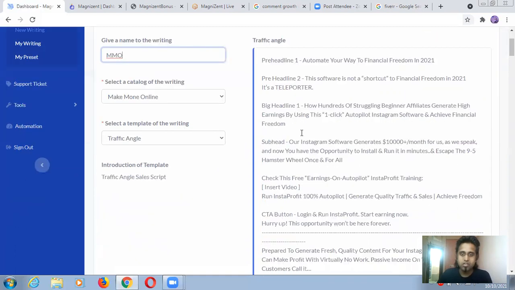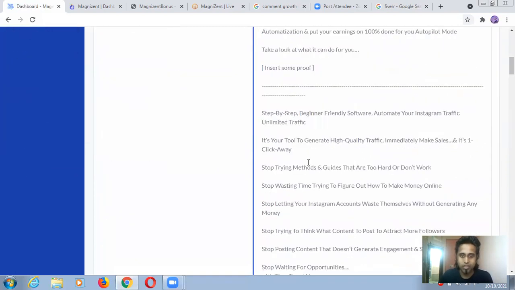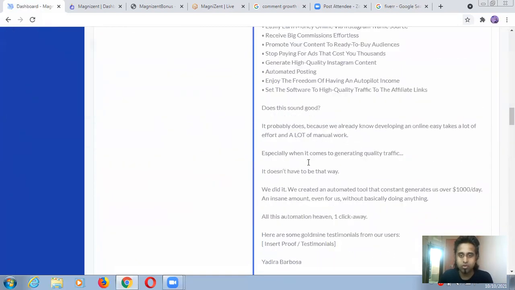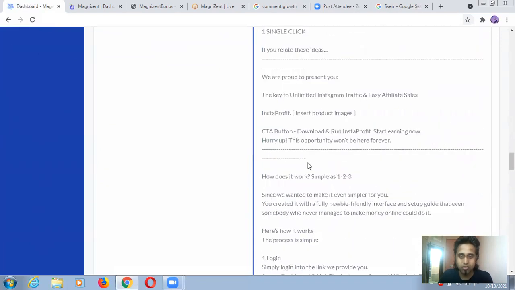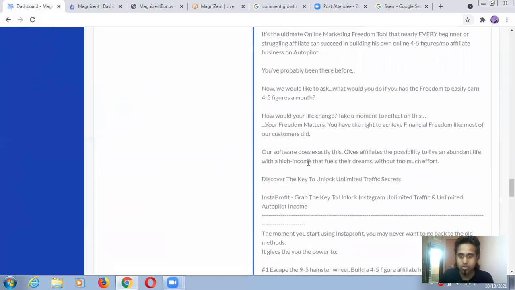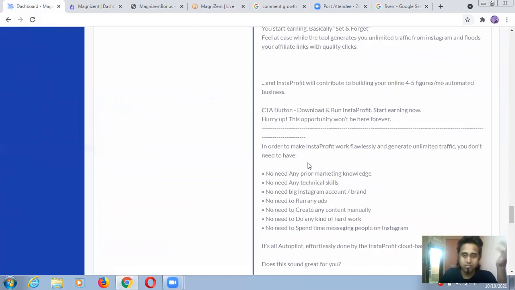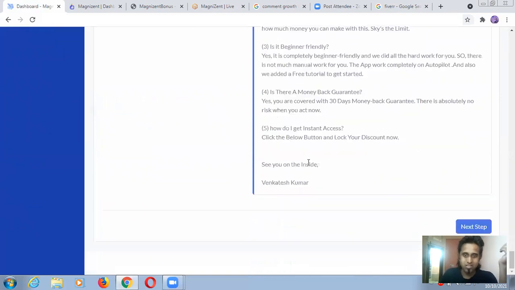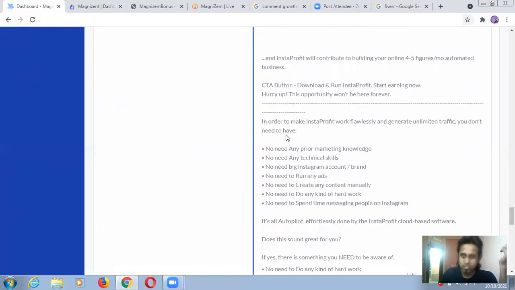Traffic angle, so this will be your copywriting, guys. Okay, you can post this blog. Very nice. Okay, too long, guys, it's too long, I think this is more than 2000 words. Okay, guys, no worry, I'm just choosing this one right now.